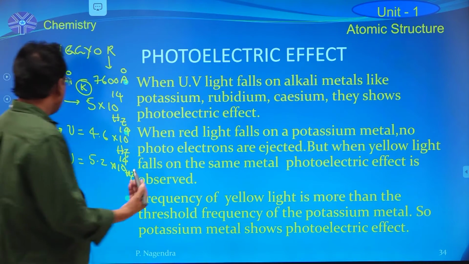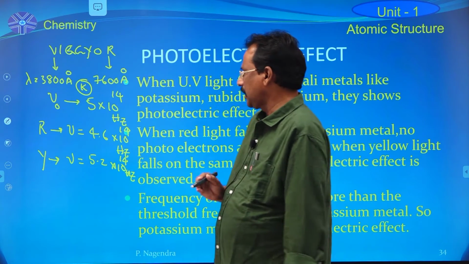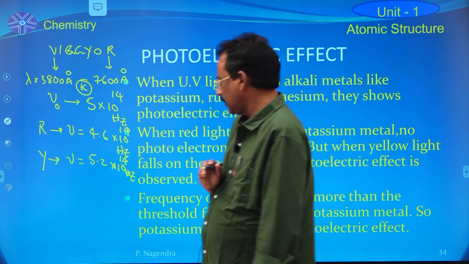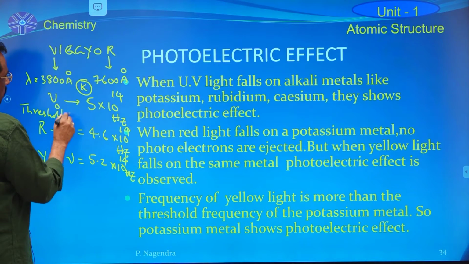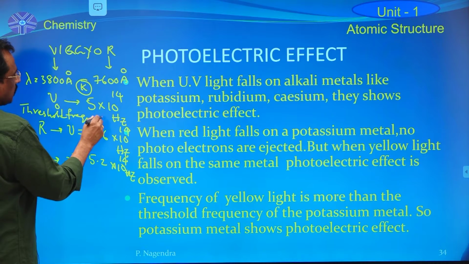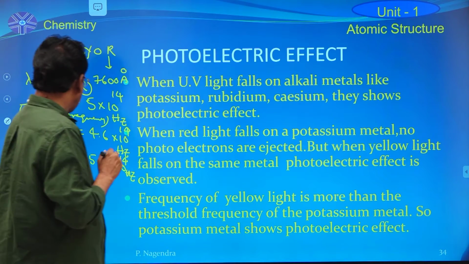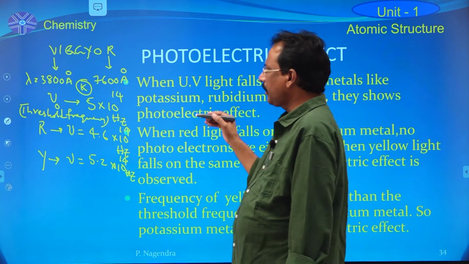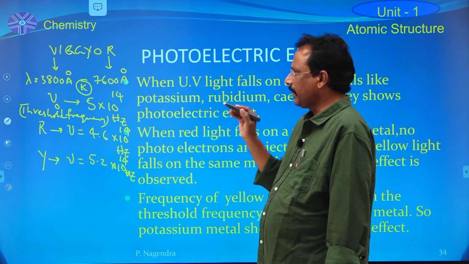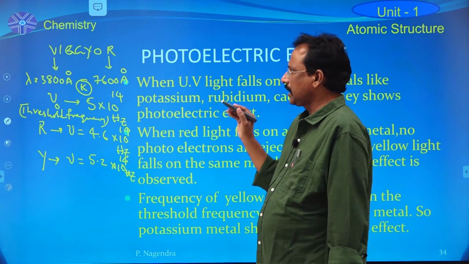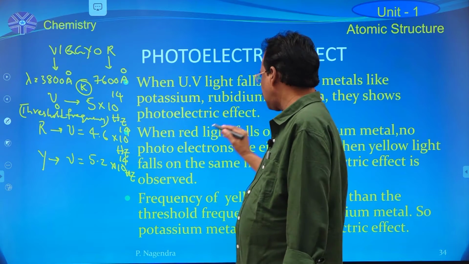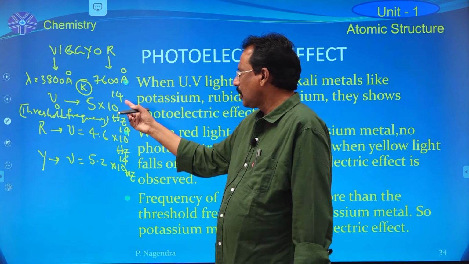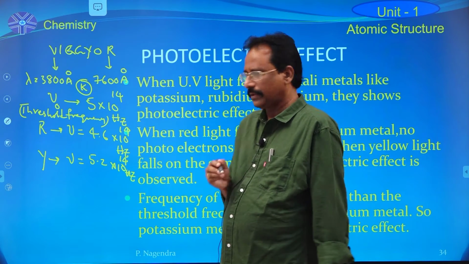for potassium the minimum frequency of the metal, that means the threshold frequency of the metal, is named as threshold frequency. The symbolic representation of the threshold frequency, meaning the minimum frequency of the metal: any metal has some minimum frequency which is known as the threshold frequency. Its symbol is nu 0. In the case of potassium metal, that value is 5 into 10 power 14 Hz.